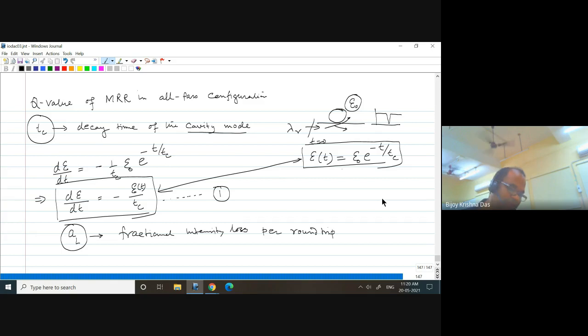Okay, in that case, if AL is the per round trip loss, then we define one more parameter called tau R. I have one time constant I've considered, Tc, and another is tau R. Tc is the energy decay time constant, and tau R is another time: for any pulse or any wave, how much time it takes for one round trip. So this is the round trip travel time. We can define this one as the round trip travel time.